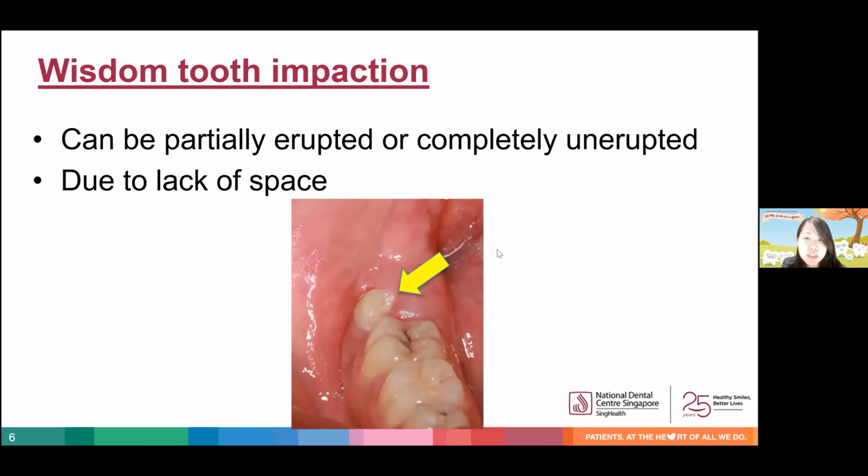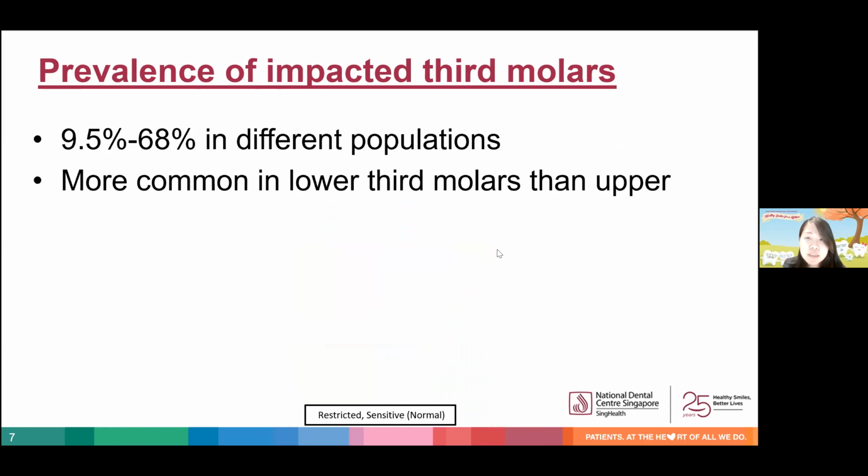These teeth may be partially erupted, with only part of the crown of the tooth visible above the gums, such as in this picture here, or completely unerupted, meaning that the tooth totally cannot be seen in the mouth, but instead is completely buried underneath the gums. The prevalence of impacted third molars has been found to range from 9.5% to 68% in different populations, and lower third molars are more commonly impacted than upper third molars.